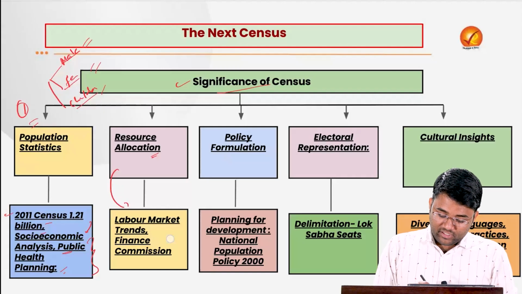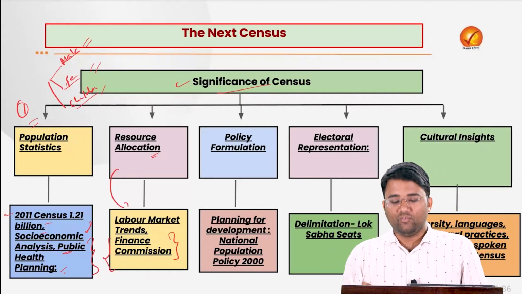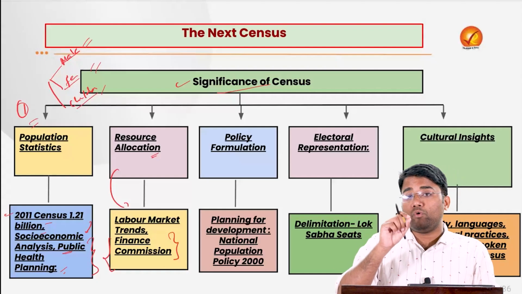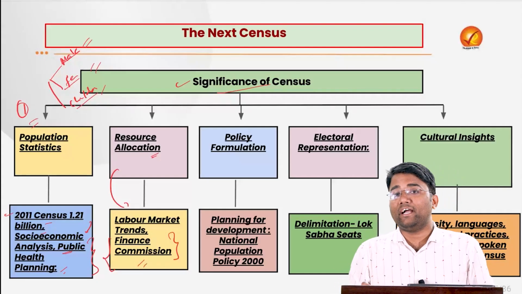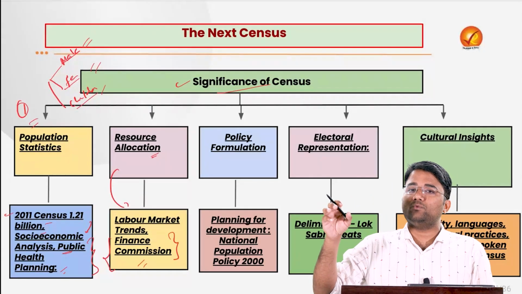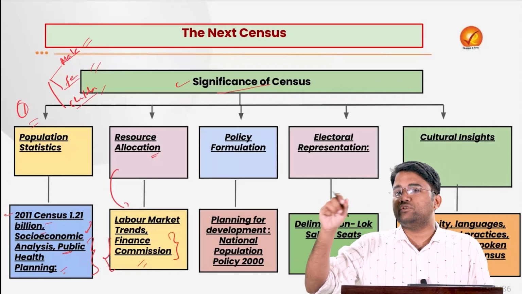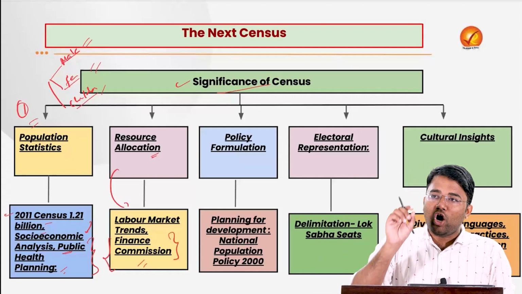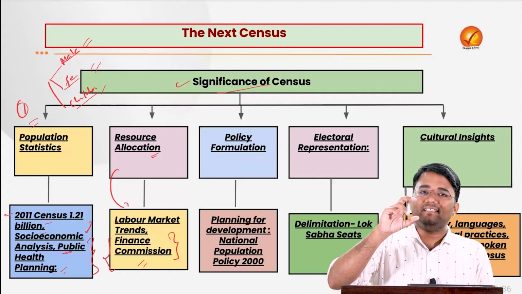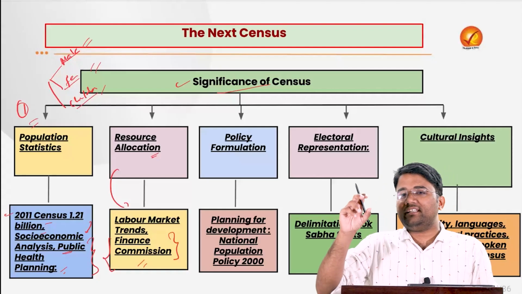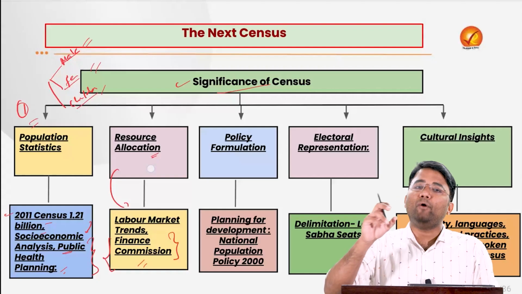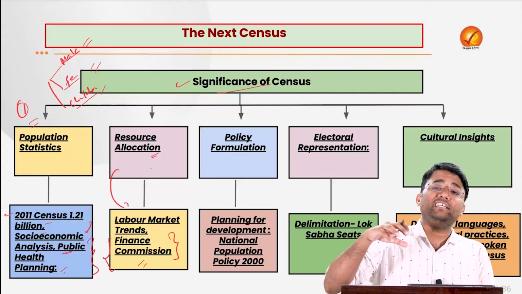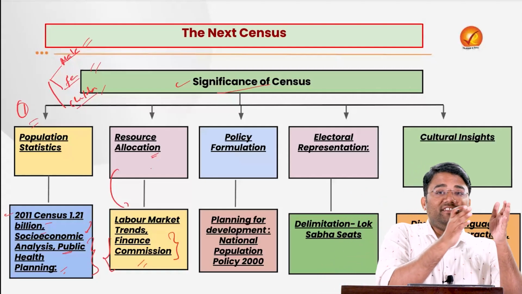Also, the Finance Commission, for example, recently 16th Finance Commission was formed under Mr. Arvind Panagariya. Now, what is the mandate of the Finance Commission? They actually tell the devolution of the funds. What is the mechanism? How much funds should be devolved to different states? The grants in aid are also recommended. So one of the factors that the Finance Commission considers to recommend the devolution of the funds to the states is the population itself. So population actually is helping in properly allocating the resources among the states and also between the center and the states.